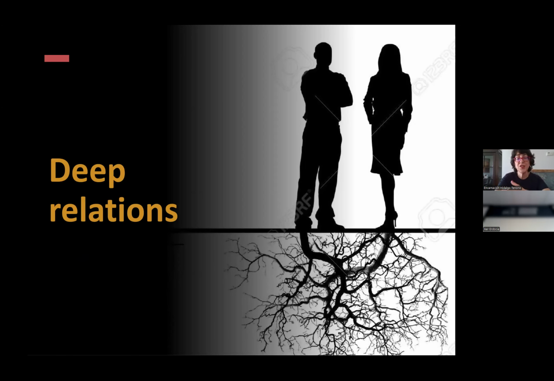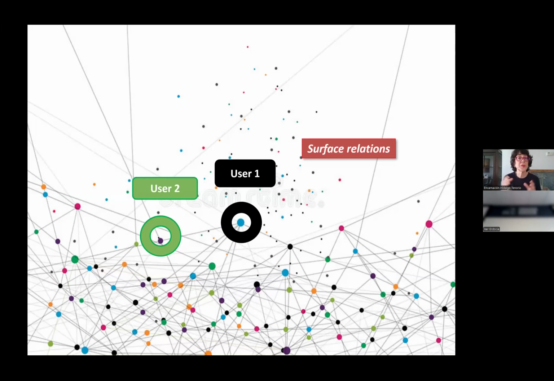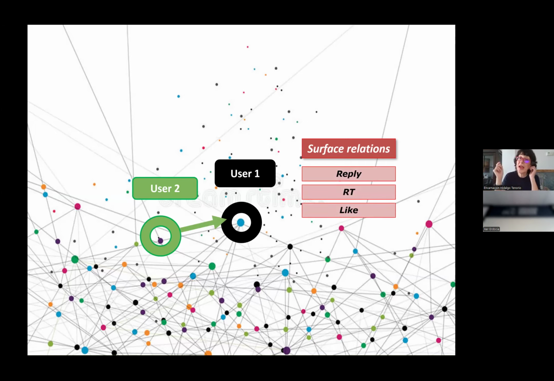As for deep relations, it's a very beautiful idea. It's a very interesting idea that probably is also something obvious. When you are on social media and you have an interaction between user one and user two, this is a surface relation. When user two replies, retweets, or just likes user one's comments, we know that they definitely share ideas, interests, or tastes, or even the opposite, but there's a connection between them.